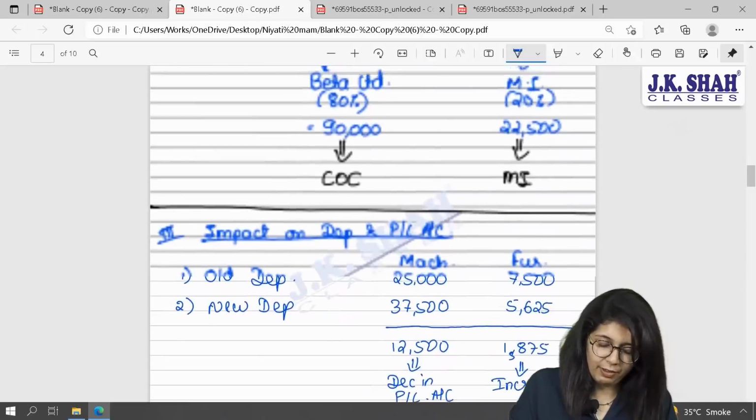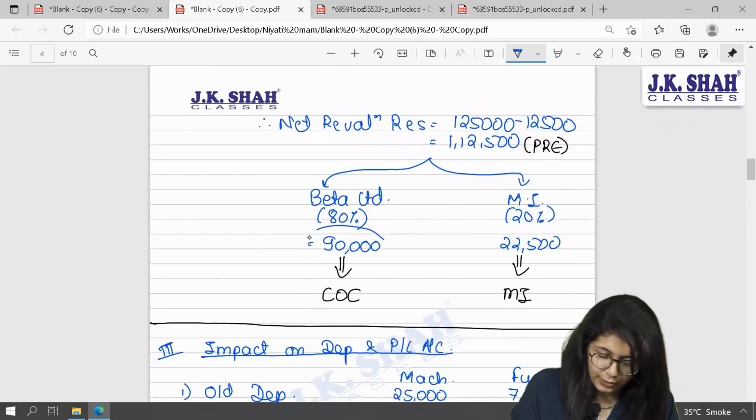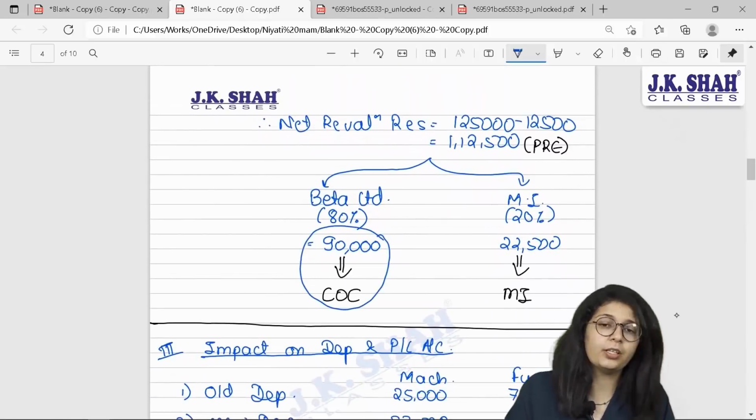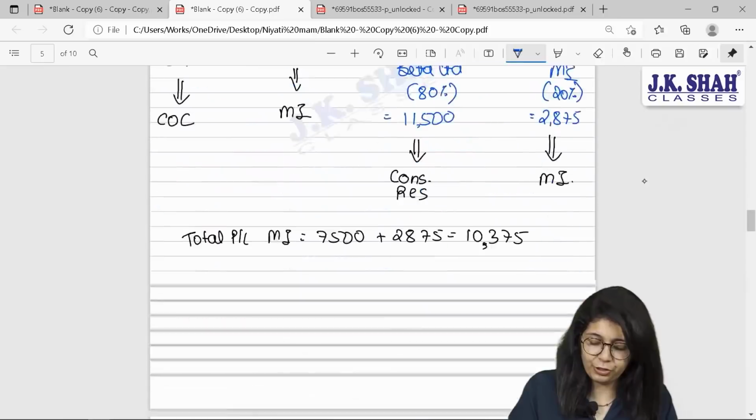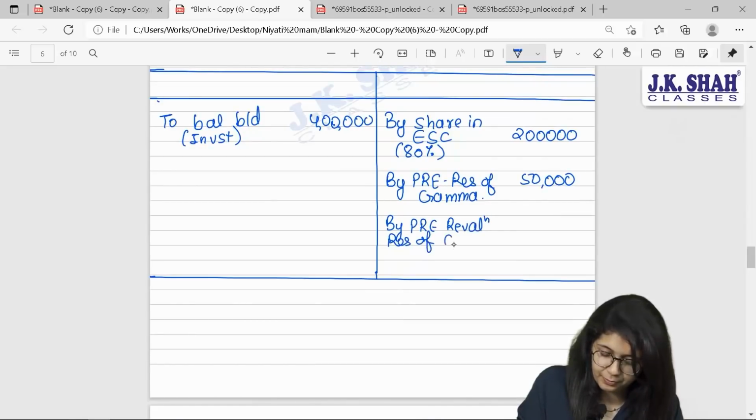What else do I have after working note 1? I have revaluation reserve. Again, over here, cost of control will include 90,000 rupees of revaluation reserve by pre-revaluation reserve of gamma, 90,000.